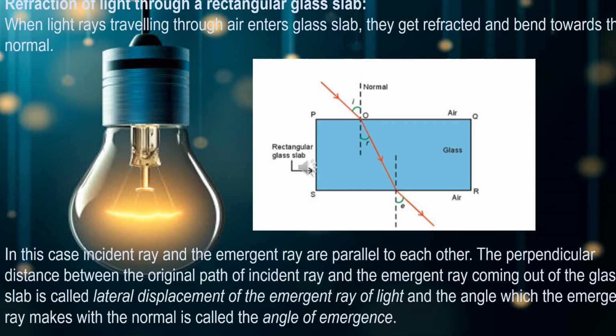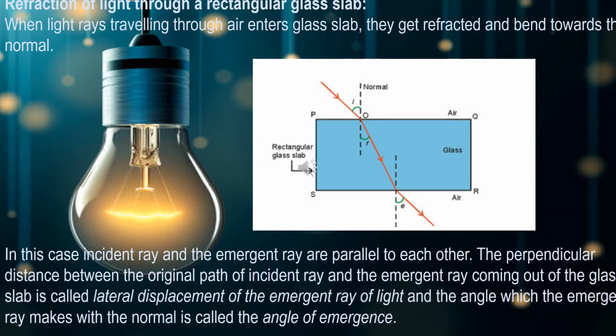When you extend the line, see the first line we call it the incident ray. When it enters into the glass slab, that ray we call the refracted ray. Whereas the ray that has been drawn after the glass slab, we call it the emergent ray. So the incident ray and emergent ray are parallel to each other.